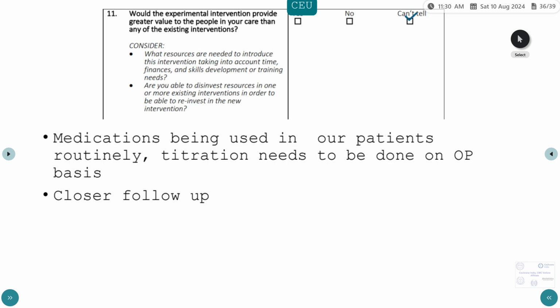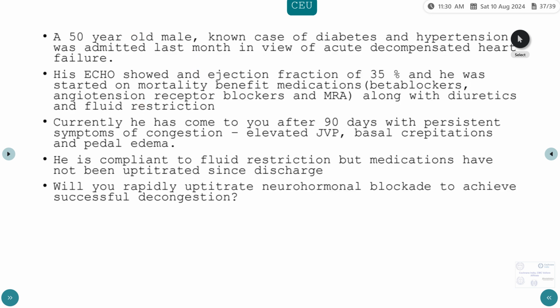Will it provide greater value to the people in our care? If we were to implement it, we have already seen the costs and closer follow-up. Coming to our primary question, in this 50-year-old male who has comorbidities, previously admitted for heart failure with a reduced ejection fraction, would we rapidly uptitrate neurohormonal blockade to achieve significant decongestion? As per this study, we would not, but it's open to interpretation.